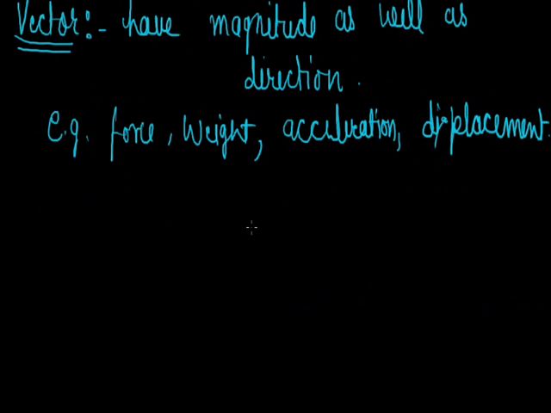We can take one example. Suppose the question is, if Ram goes 3 meter towards east, then 4 meter towards north, find out the distance and displacement. Distance is the total length of the path. And what is the total length of the path? 3 plus 4, means 7 meter. So distance will be 7. But displacement is not 7. It is the shortest distance between the initial and final point. The initial point is this, the final is this. So this length gives the value of displacement.